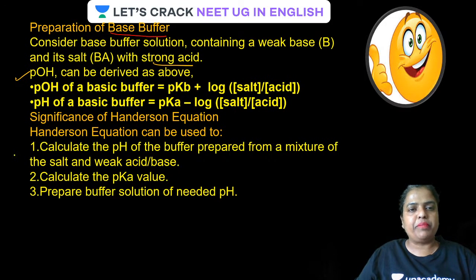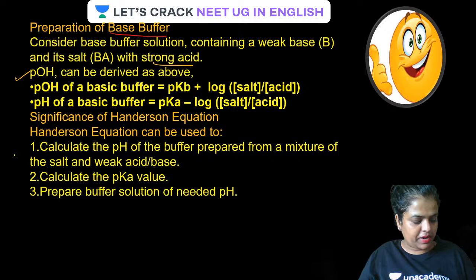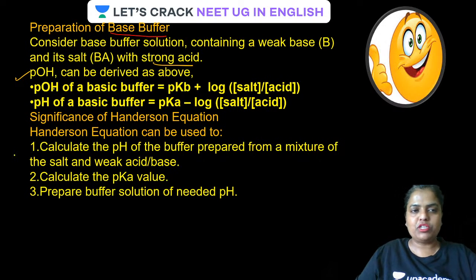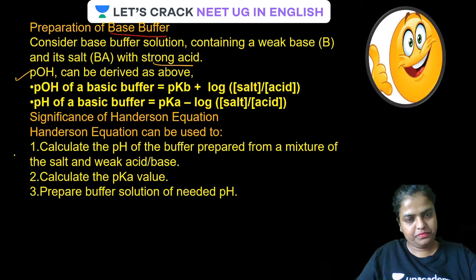Okay guys, pOH of a basic buffer will be equal to pKb plus log salt by base. It is very easy guys, very easy. The formula is same. If pH of acidic buffer will be pK plus log salt by acid, pOH will be pKb plus log salt by base. Is that clear? The formula is very simple. But in order to calculate the pH, you have to subtract this pOH from 14. You all know that. All done guys. So pH of a basic buffer is equal to 14 minus pKb minus log salt by base. All done guys, all done.